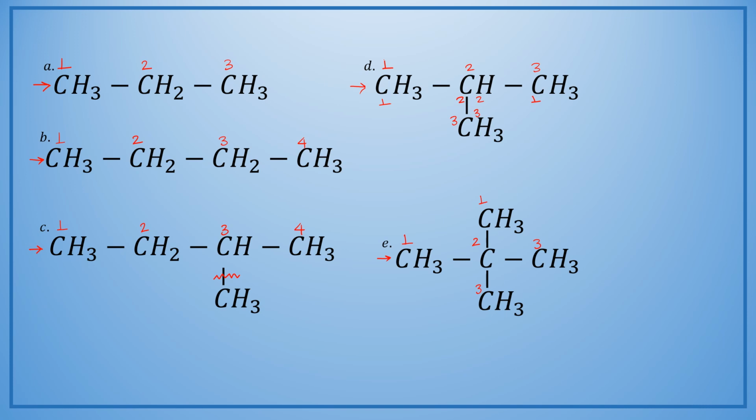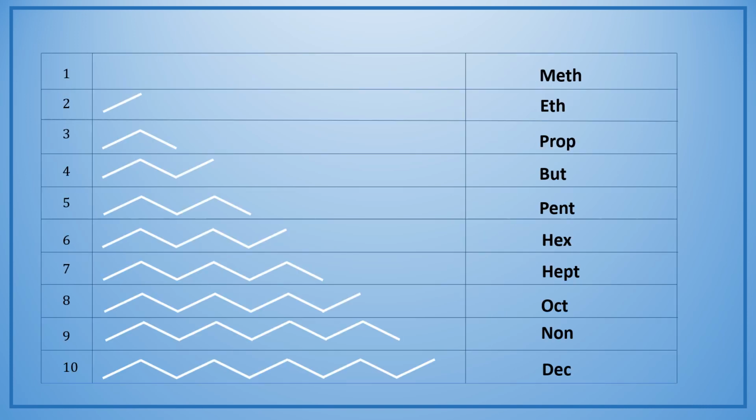Let us just realize what we are going to learn and put each and every rule as a step in nomenclature of alkanes. So we just saw that there may be different numbers of carbon atoms present in a continuous chain of an alkane, and hence to represent this many carbon atoms we use a specific root word which will help us to identify the number of carbon atoms present in the parent chain.